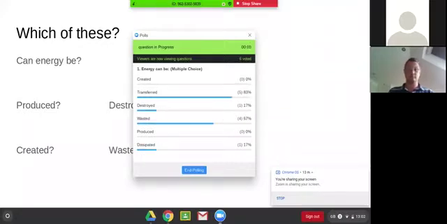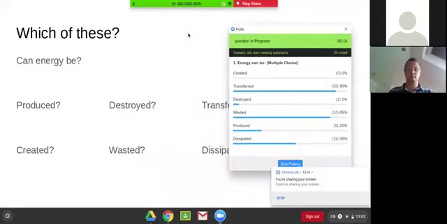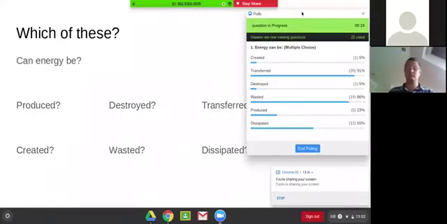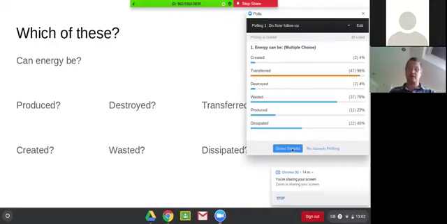Just a quick note, lovelies, if you can't see the poll, somewhere on your screen there should be 3 little dots. If you can find that and click on it, it should enable you to see the poll. Okay, good. Lots of answers coming in. Going to give you just a little bit longer to make your choices. All right, so I'm going to stop the poll and share the results with you.